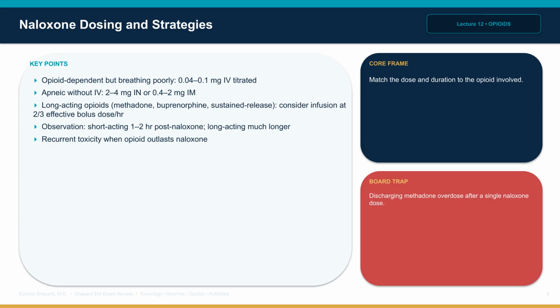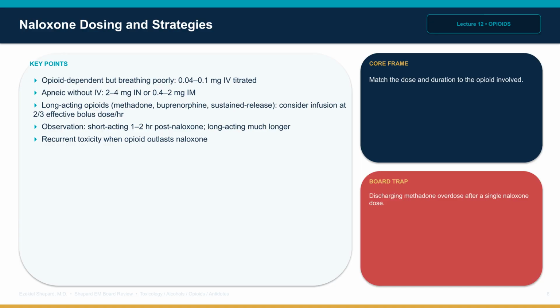Naloxone dosing depends on the situation. If the patient is opioid-dependent but breathing poorly, give small intravenous doses of 0.04 to 0.1 milligrams, titrated to adequate respirations. If the patient is apneic and IV access is delayed, give larger intranasal doses, 2 to 4 milligrams, or intramuscular doses, 0.4 to 2 milligrams.